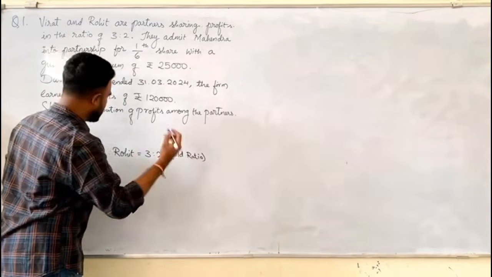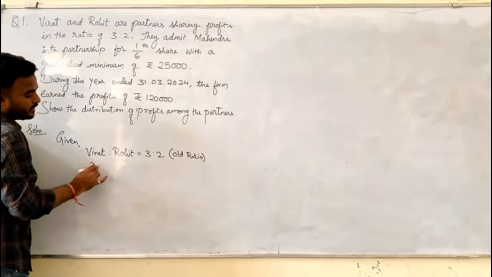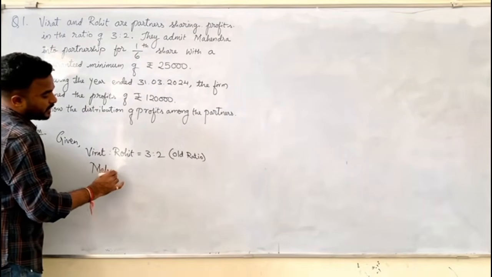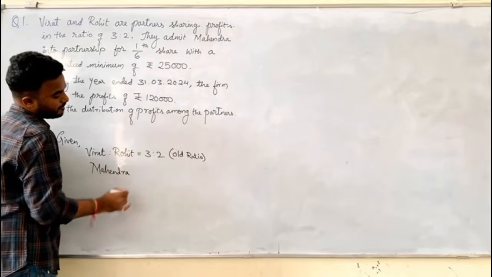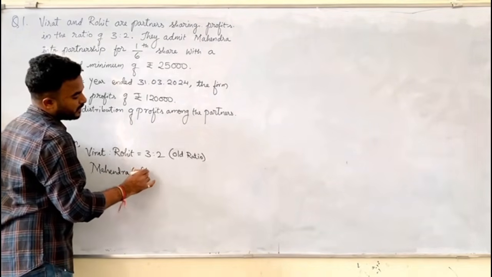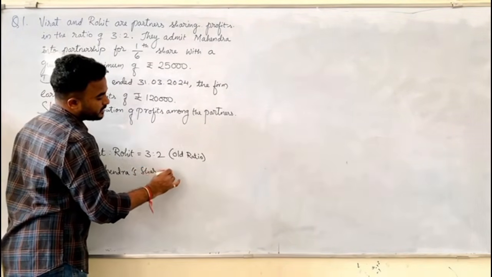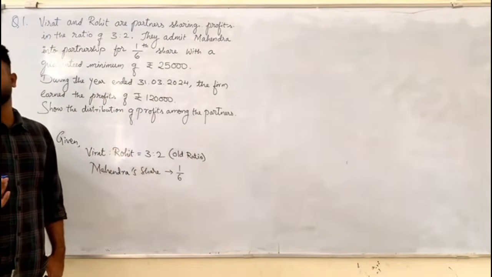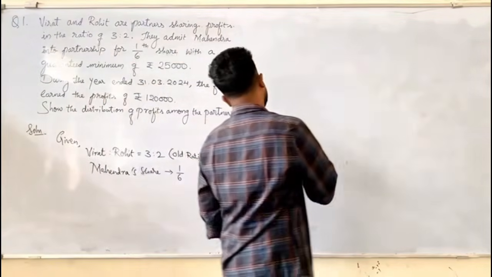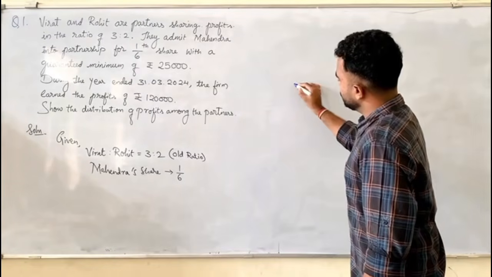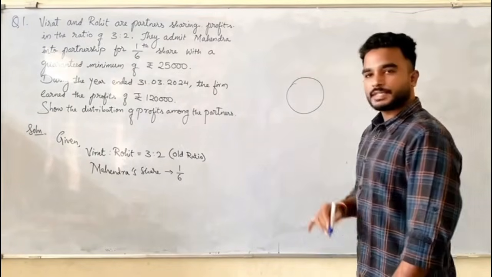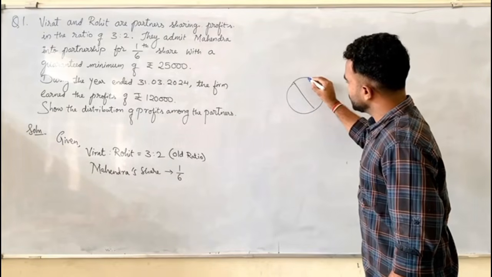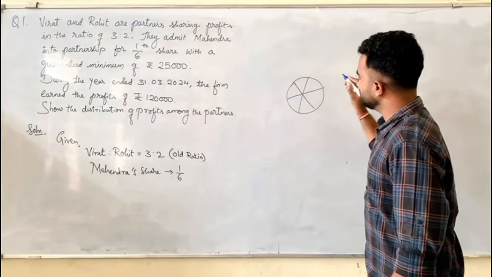Now whom did they admit? Mahindra. So now Mahindra's share as a new partner is 1/6. Let's assume this is a pizza which is cut into 6 equal slices.